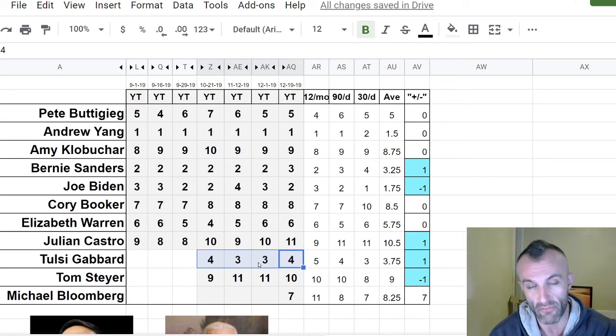But this move could be super interesting to see if she's able to get that message out, now that she's got this attention around this. If she's really able to get that message out to more people and take this opportunity where there's a lot more eyeballs on her to tell her story more, this could be what actually takes her from, she's been sitting at that 3 to 4 spot, this could be what takes her down into that top 3.